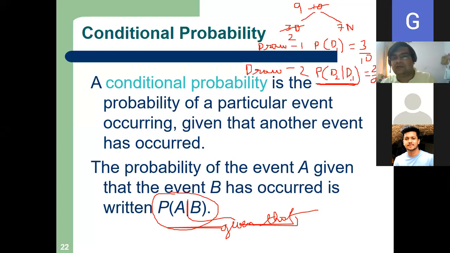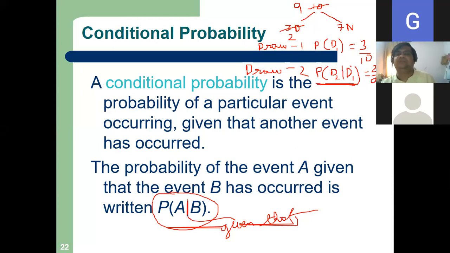So I am telling, given that the first Coke is a Diet Coke, what is the probability that the second one is also Diet? Which one has occurred first, D1 or D2? D1, very good. There is a time sequence. Given that D1 has occurred, what is the probability that the second Coke will also be a Diet Coke? That is 2 by 9.